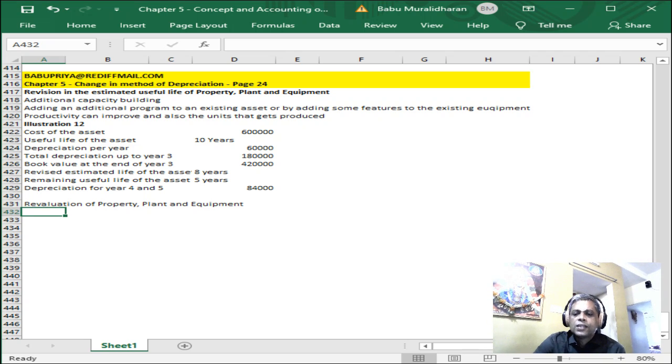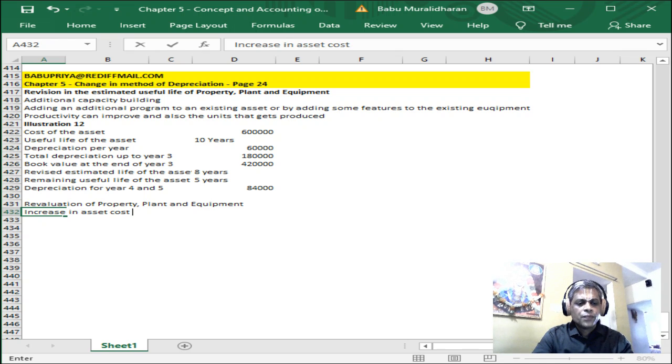So revaluation can result in an increase in asset cost or a decrease in asset cost.